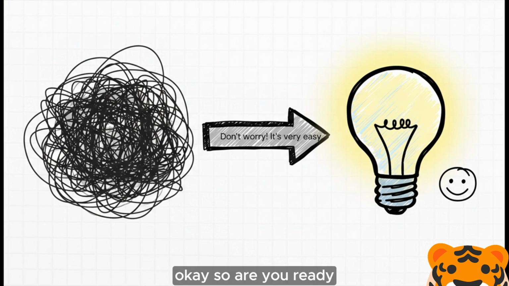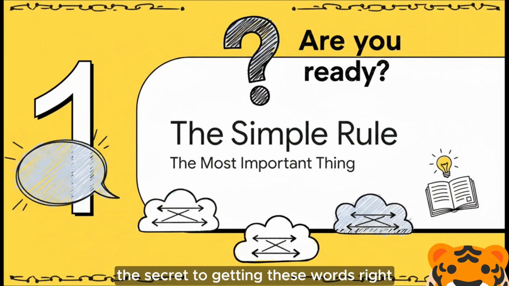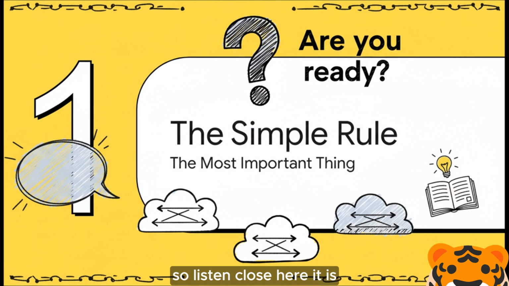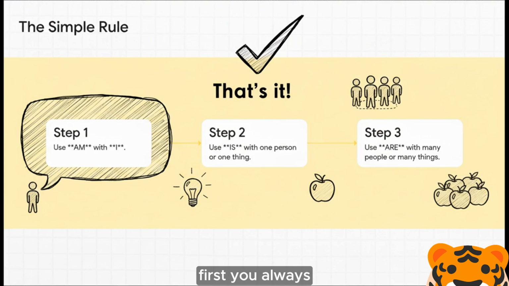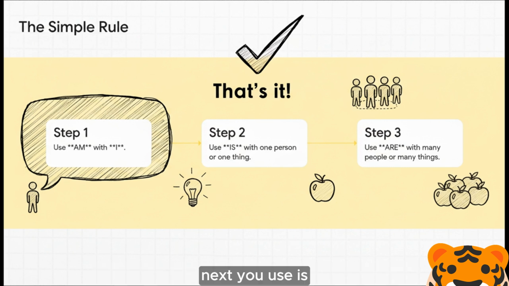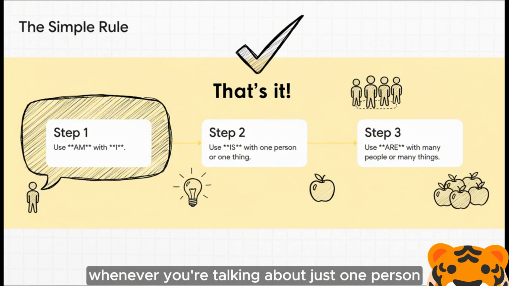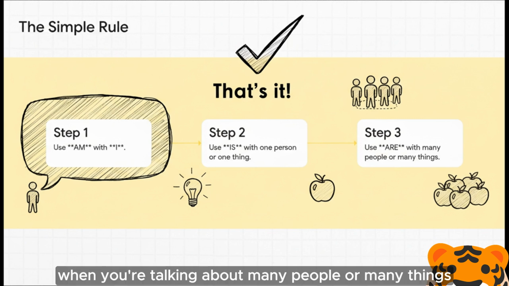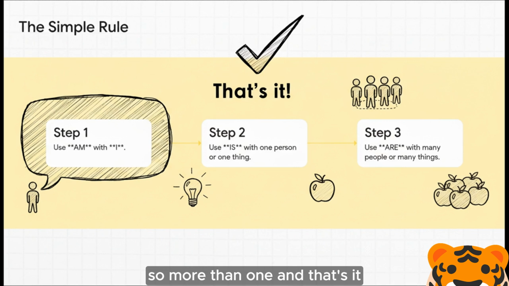Okay, so are you ready? Let's get right into it. The secret to getting these words right every single time is just one simple rule. This is the most important thing to remember, so listen close. Here it is. It's just three little steps. First, you always use am with the word I. That's a special pair. They always go together. Next, you use is whenever you're talking about just one person or one thing. Simple, right? And finally, you use are when you're talking about many people or many things, so more than one. And that's it. That is the whole rule.